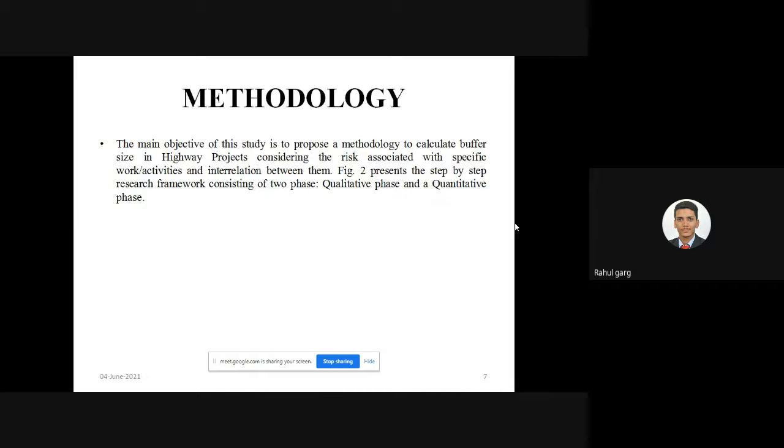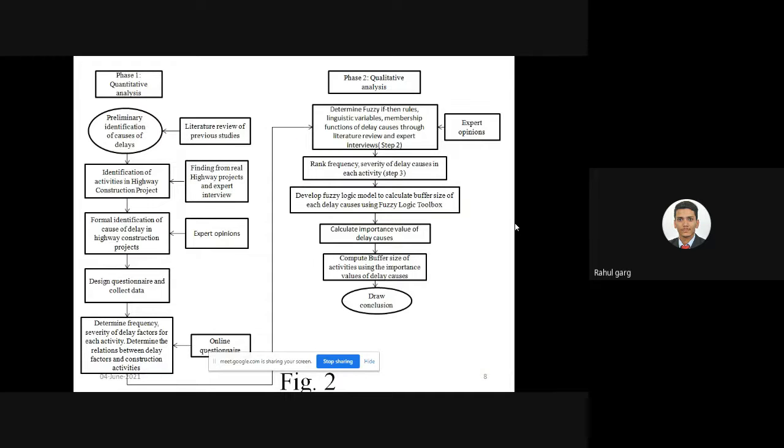So now moving toward the methodology. First, I have identified the causes of delay from the literature review and also from expert opinions. After the identification of causes of delay, I have identified the activities in highway construction projects. We have considered a hypothetical project to show how buffer can be incorporated in total project duration.